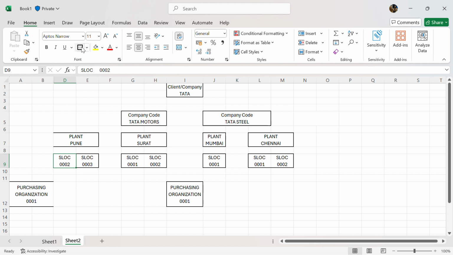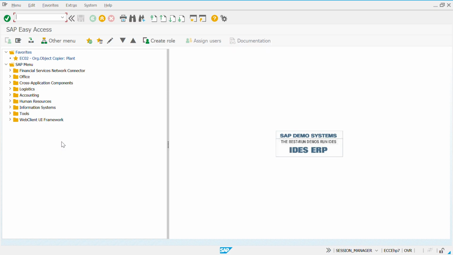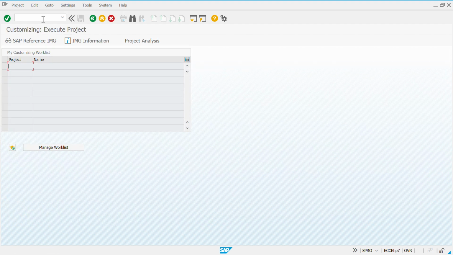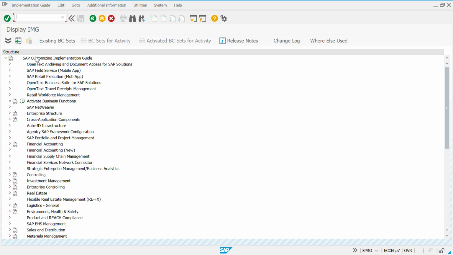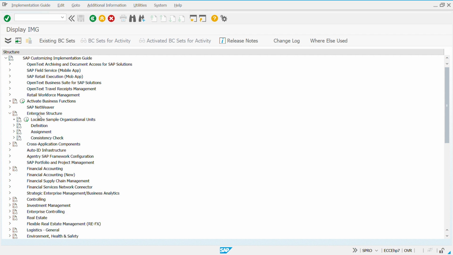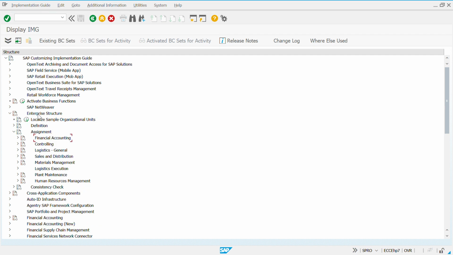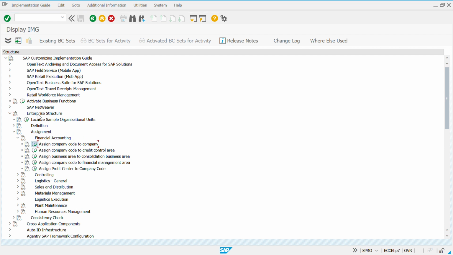So it is in that way. Let me now take you to the SAP screen where I'll explain how these are done. Okay, so now let us move to the SAP screen. Here we go to SPRO again. Then we go to SAP Reference IMG, Enterprise Structure, Assignment. The first assignment that we will be doing is assign company code to company.